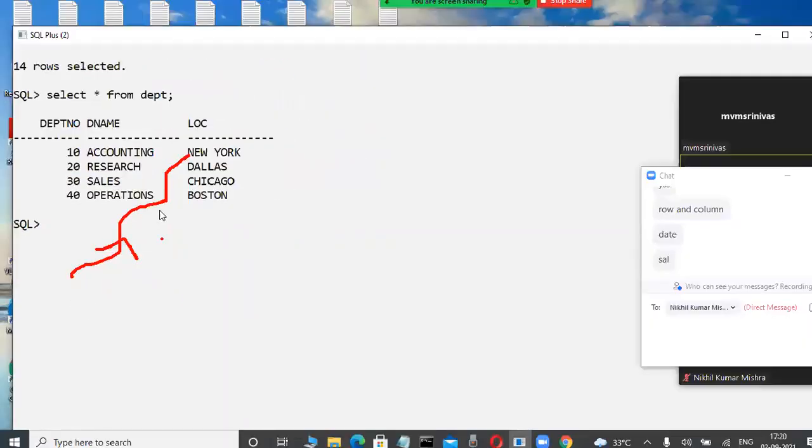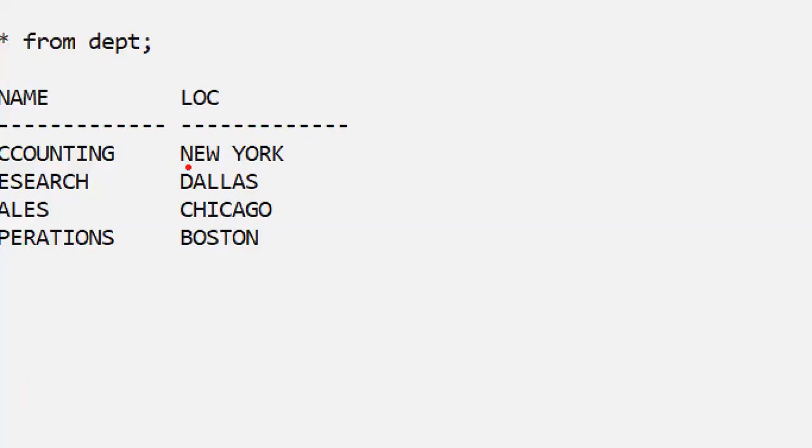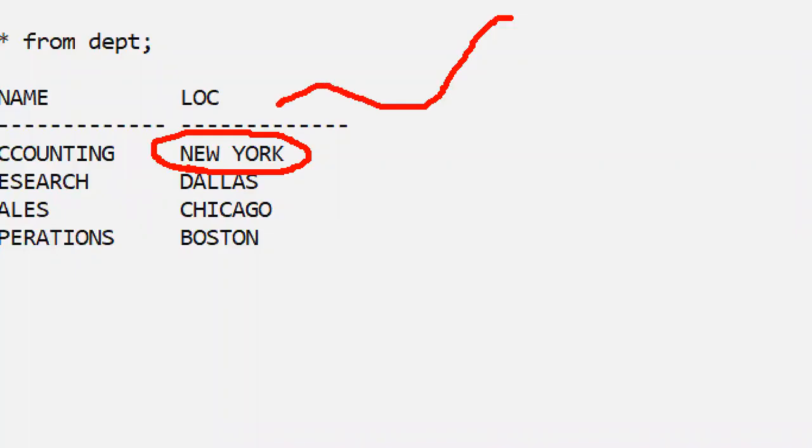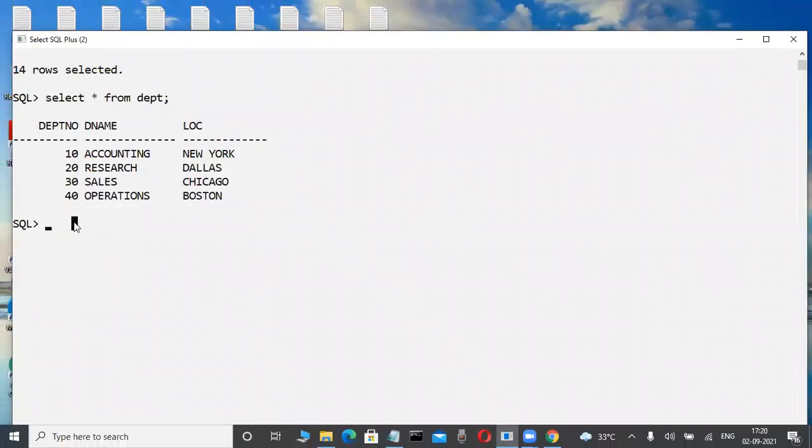Now check it out. For example, in this table, New York is the data. In my project I want to change this New York data into Hyderabad. Whenever I want to change this data, I just type some command. You don't have an idea what it is? Just observe here. Some command is there: update, delete, insert. So many commands are there. Very easy.